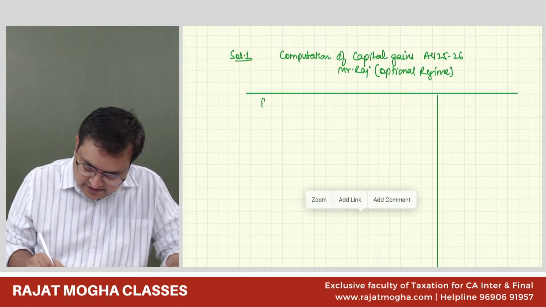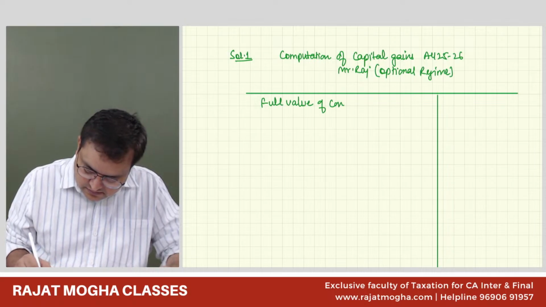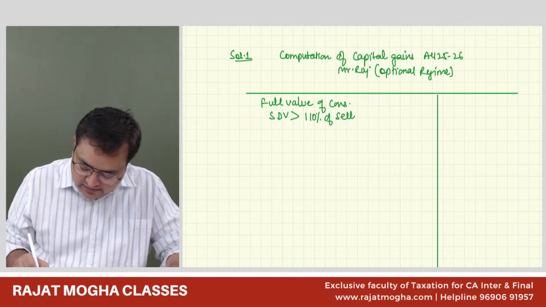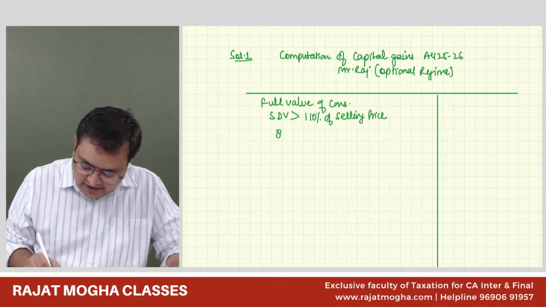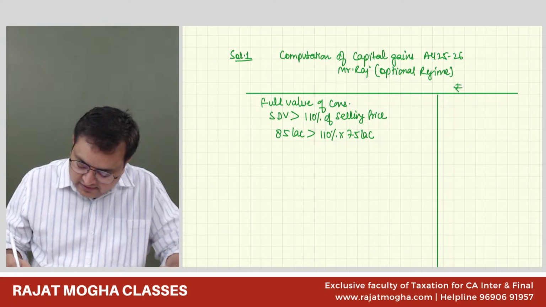So full value of consideration, since stamp duty value is more than 110% of the selling price, and stamp duty value 85 lakh is more than 110% of 75 lakh, the actual selling price. So we will take the full value of consideration as 85 lakh.